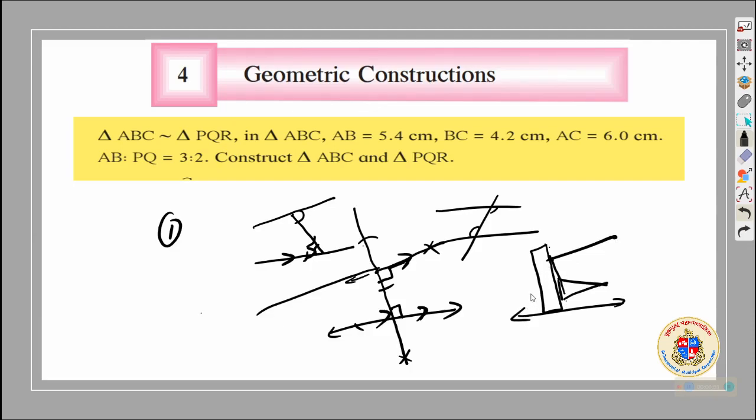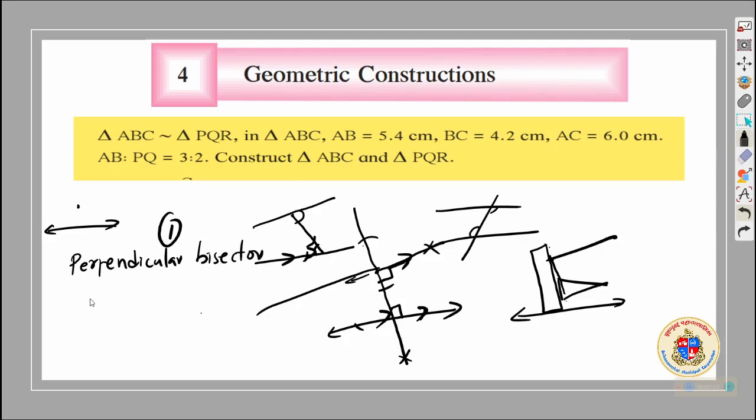You are in 10th standard. This means you should remember how to draw a parallel line through a point to the given line. Another thing is you should know how to draw a perpendicular. This you should know. What kind of perpendicular? Bisector. How to divide a side.